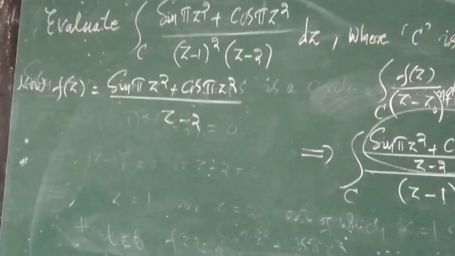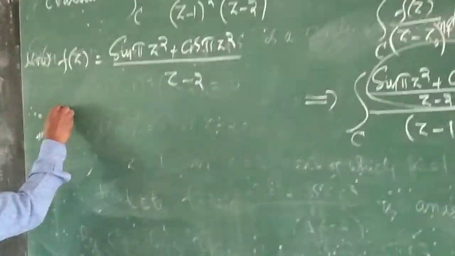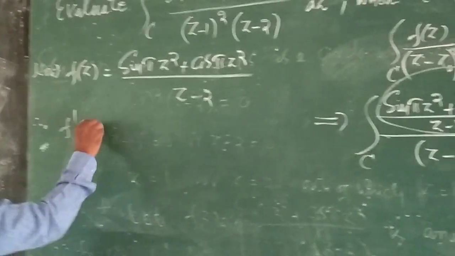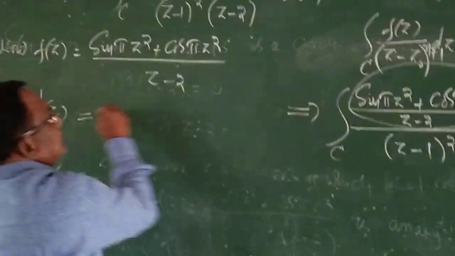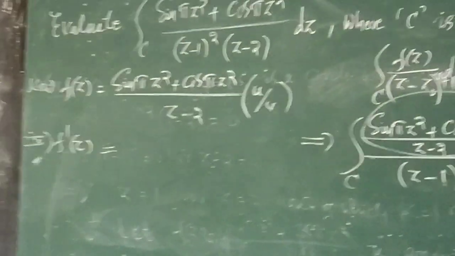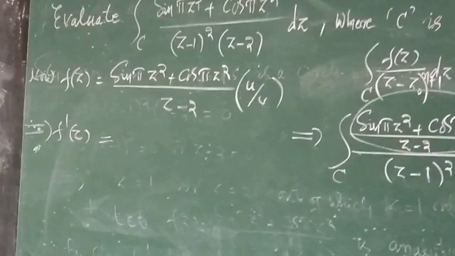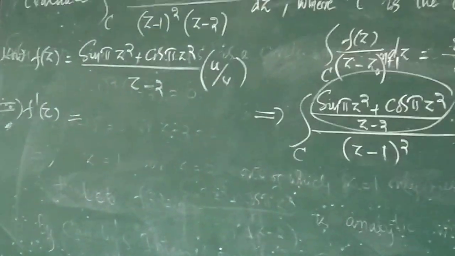And now you differentiate this with respect to z. You observe this is of the type u by v, so in order to differentiate it, use the quotient rule of differentiation.